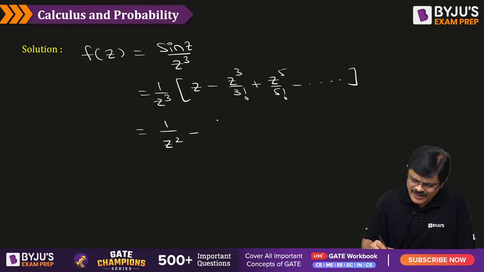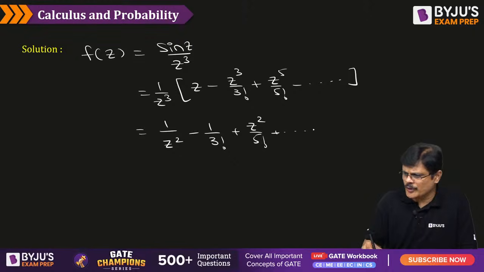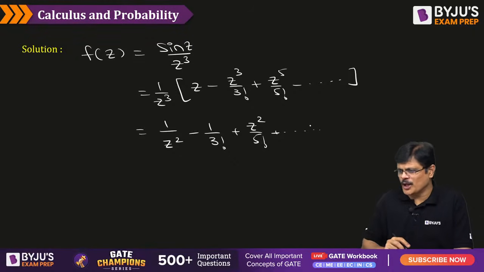Simplifying this, it is 1 by z square times (1 by 3 factorial plus z square by 5 factorial and so on). Now you have to tell me how many negative powers are there.